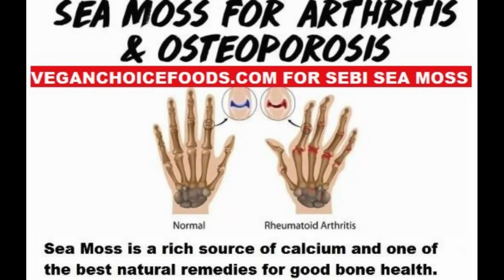What is osteoarthritis? Osteoarthritis, OA, is the most common chronic joint condition. OA is also called wear and tear arthritis, degenerative arthritis, and degenerative joint disease.